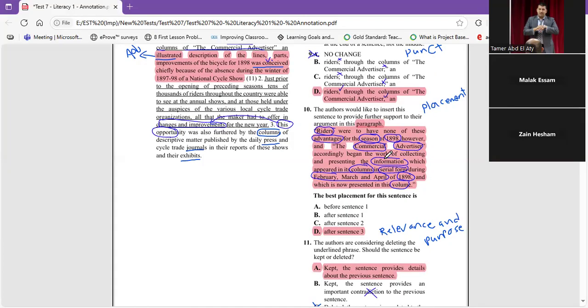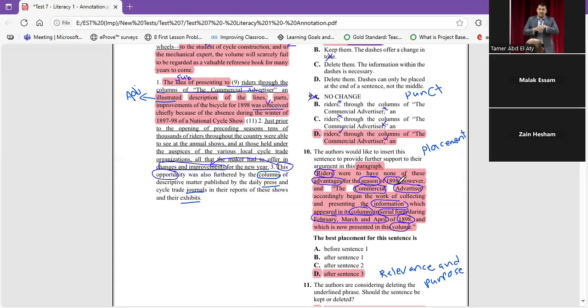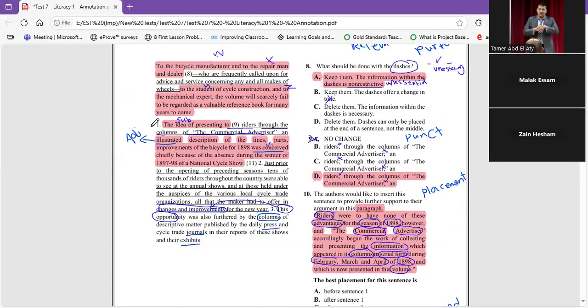However, and the commercial advertiser accordingly began the work of collecting and presenting the information which appeared in its columns in serial form during February, March, and April of 1898, and which is now presented in this volume. Okay, let's find out. As you can find a sentence before and sentence after. Where's sentence 1? Sentence 1 is here. So if we're going to put it here, it's going to be related to the last sentence of this one.